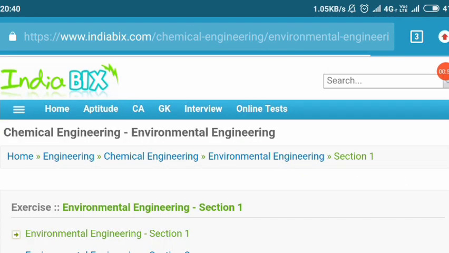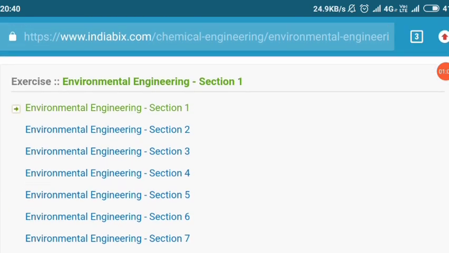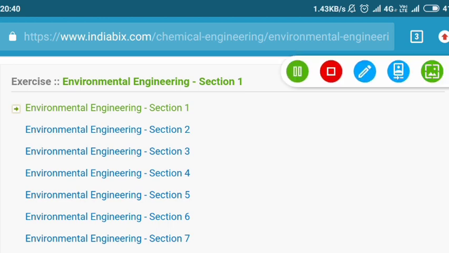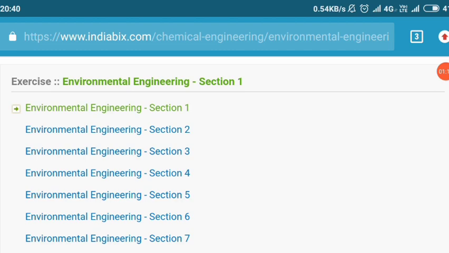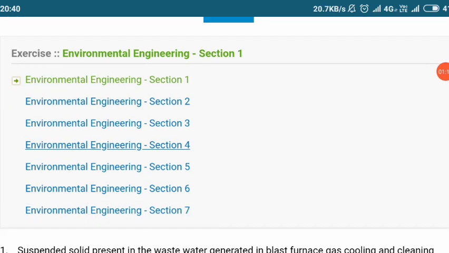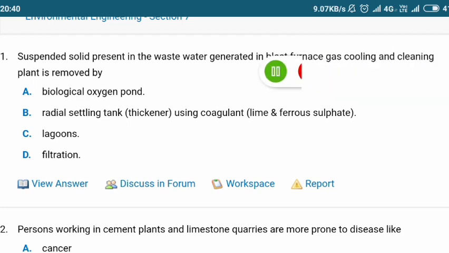After clicking on environmental engineering, we will get this interface. Here you can see it is divided section-wise into 1, 2, 3, 4, 5, 6, 7 sections for environmental engineering. Initially we will click on the first one, environmental engineering section 1. After clicking on that, we will wait for a few seconds and then we will be directed to the questions. Yes, these are the MCQs as you can see here.